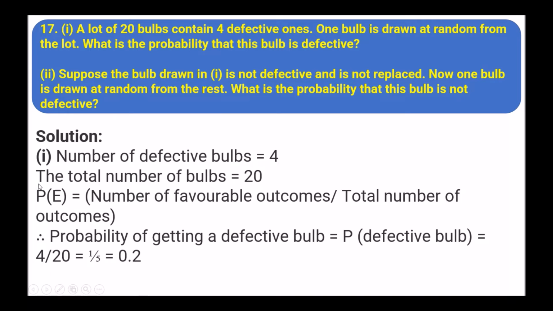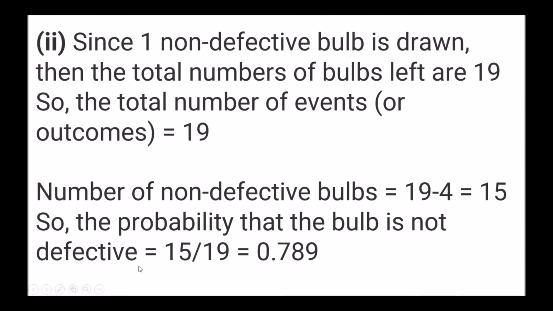So there are 4 defective bulbs. Total number of bulbs is 20. So probability of getting the defective bulb is 4 upon 20, that is 1 upon 5 equals to 0.2. Since one non-defective bulb is drawn, the total number of bulbs left is 19. So the total number of events equals 19. Number of non-defective bulbs equals 19 minus 4, that is 15. So 15 upon 19, that is 0.789.